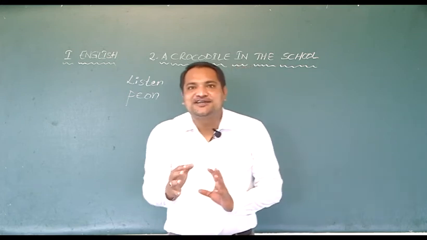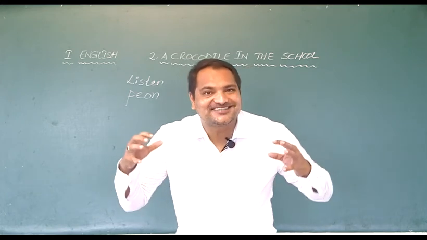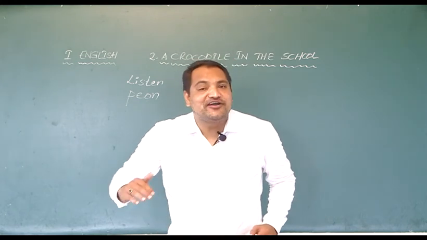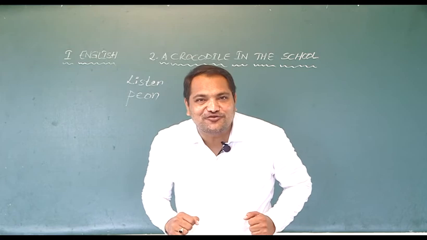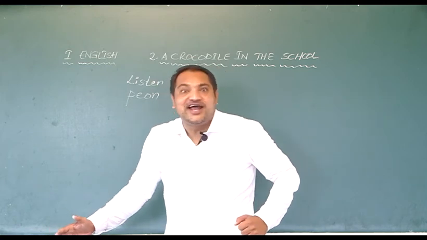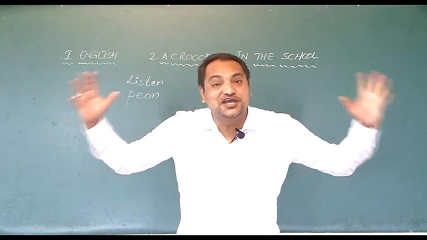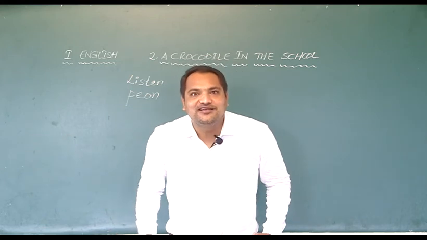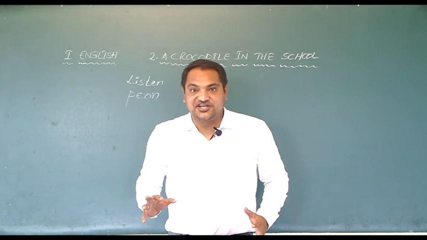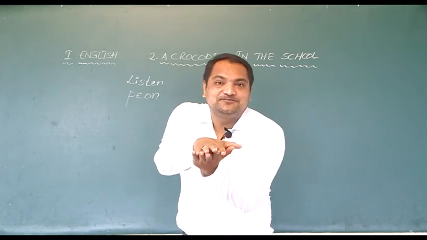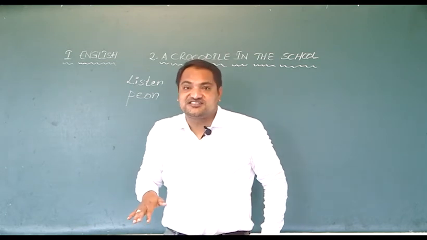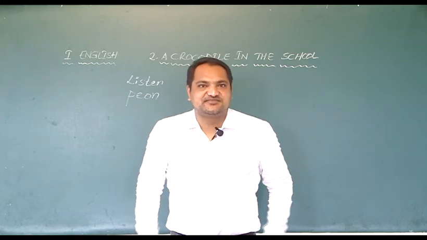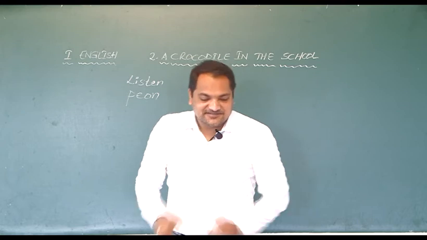Just imagine now when you are listening to this class, suddenly your maid comes running into your room, opens the door and tells there is a big crocodile in our house. How will you feel? Crocodile is a very dangerous animal. It, with its two big jaws, can eat us, can kill us. It's very strong.